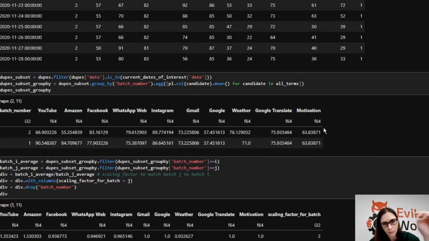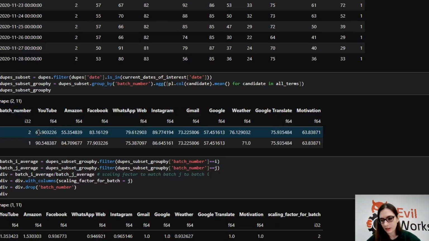The next thing we're going to do is a group by, to get the means within each batch. So we'll get a table like this example right here, where this number is the mean of YouTube in the dates tagged batch 2, okay? Now, remember, we filtered out to only dates that are in the window 1, 2.